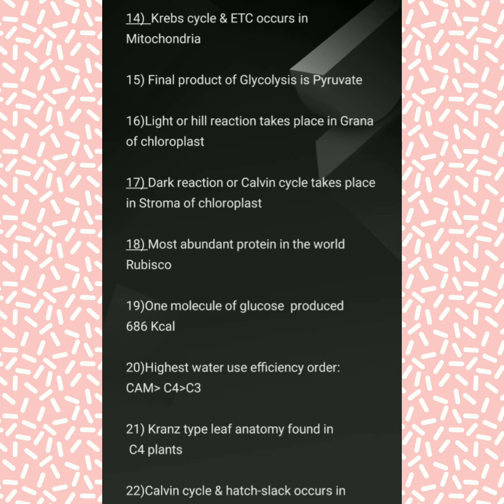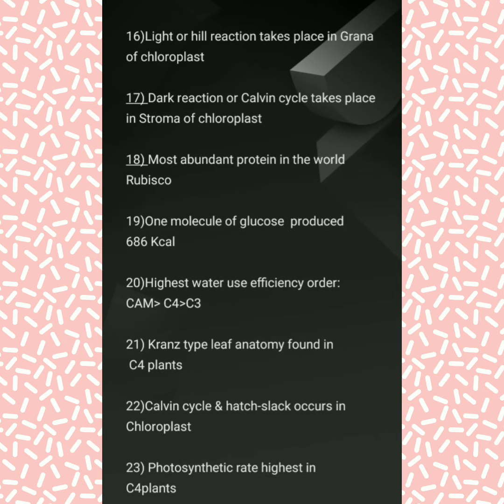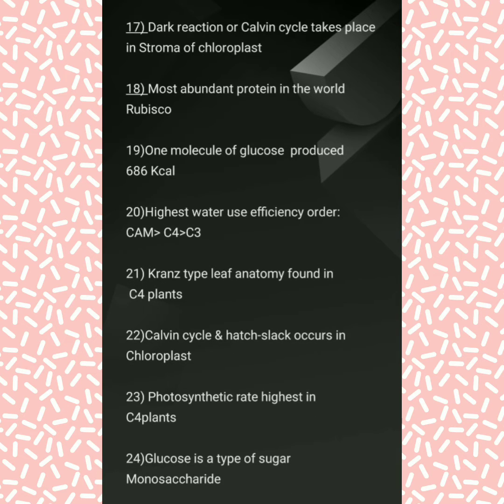One molecule of glucose produces 686 kilocalorie. Highest water use efficiency order is CAM greater than C4, then C4 greater than C3. So this is the water use efficiency order: CAM, C4, C3. Kranz type leaf anatomy is found in what type of plants? So it is found in C4 plants.